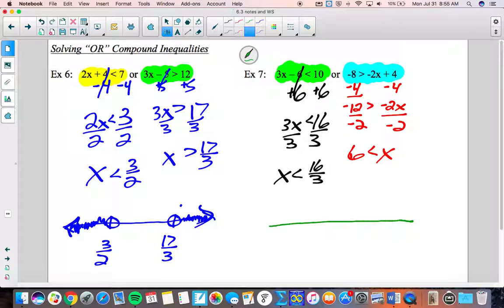So let's make our number line, put the smaller number on the left, the bigger number on the right. This is just over 5, 5.33333. So 16 thirds goes right there. 6 is bigger than that, so that goes on to the right of that. And we have our part of our solution is less than 16 thirds. Open dot.